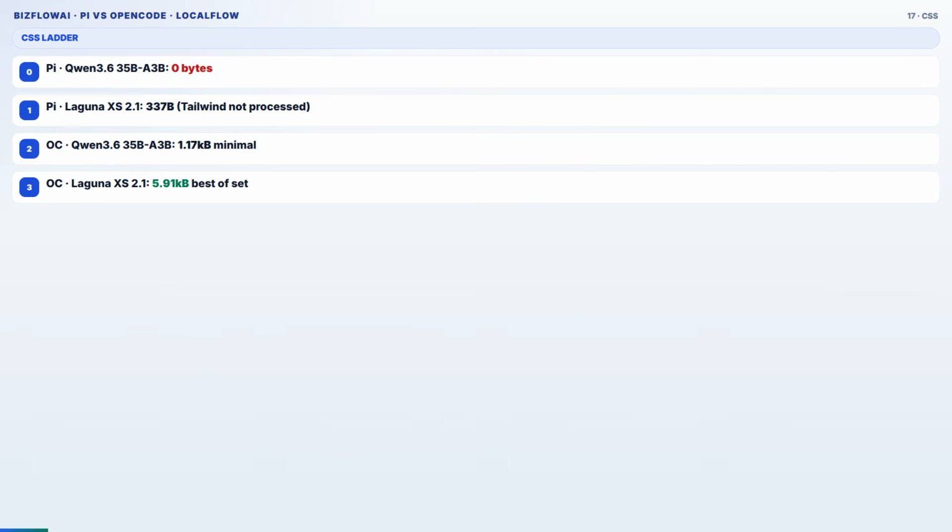CSS ladder, smallest to largest. Pi plus Qwen 3.6, 0 bytes. No style sheet. Pi plus Laguna, 337 bytes. Tailwind directives not processed. OpenCode plus Qwen3.6, 1.17 kilobytes. Minimal. OpenCode plus Laguna, 5.91 kilobytes. Best of the set. Sidebar, status section, still not polished SaaS. So if someone tells you local MoE models cannot style, answer carefully. Sometimes the harness is the bottleneck, sometimes the model is.